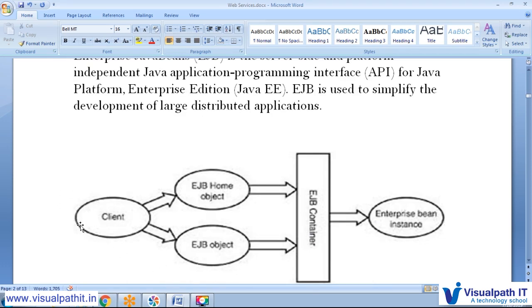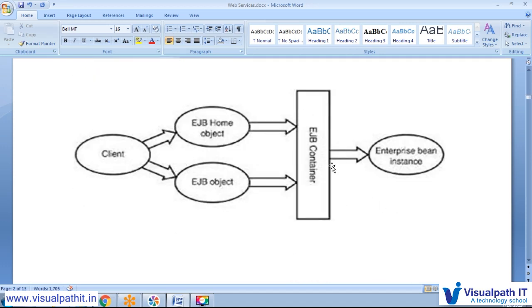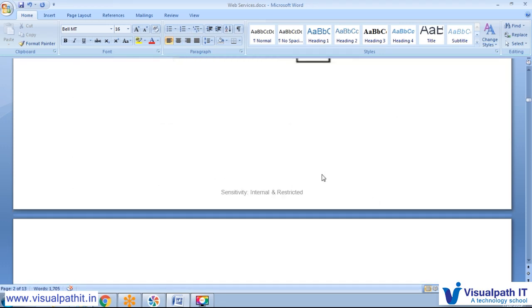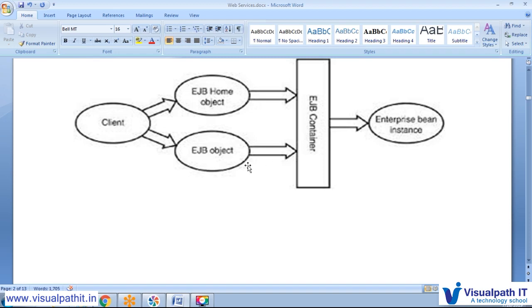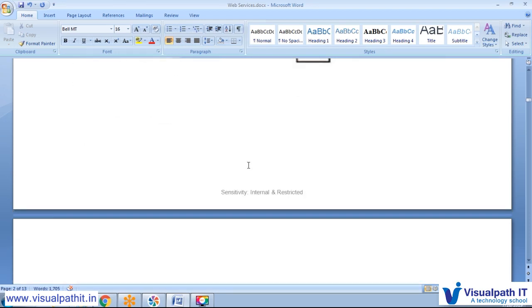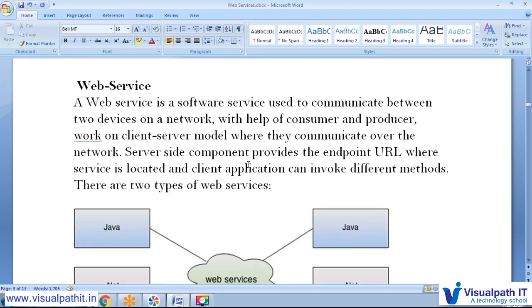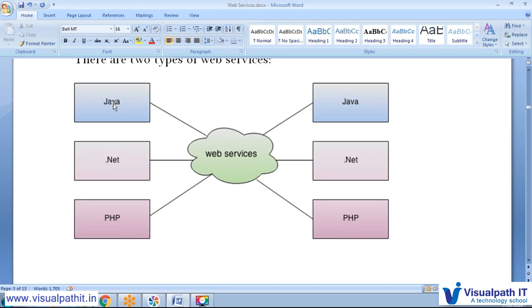Here the client is here, and here the container, enterprise bean, when we are working. So it is developed around the beans. Beans are nothing but the objects of the Java classes. So again this completely depends on the Java enterprise application itself. But when we see the picture of the web services, here we may have a different technology. We don't know what consumer implemented and what producer thinks.